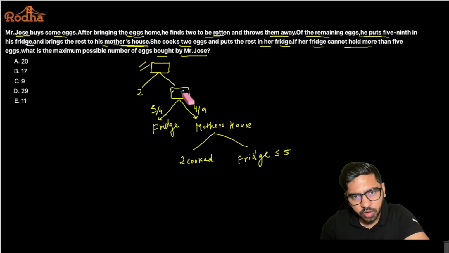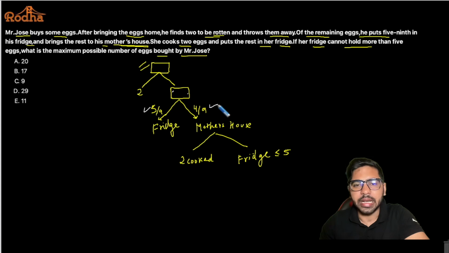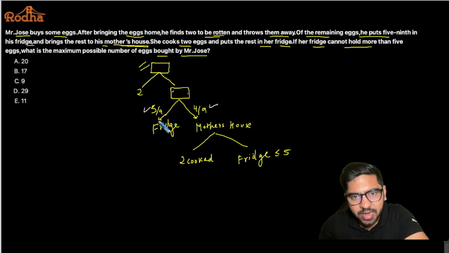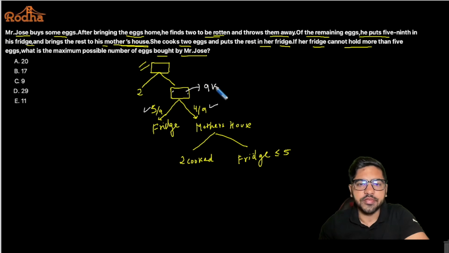So when I was solving this question, I realized that if you look at this distribution here, you have to be very careful while seeing the distributions. So 5 by 9 and 4 by 9. And the number of x can never be a decimal value. It always has to be an integer. So if this value is 5 by 9, this value is 4 by 9, the x at this point of time should be a multiple of 9. So let's see what are the possible options which can be a multiple of 9 here.